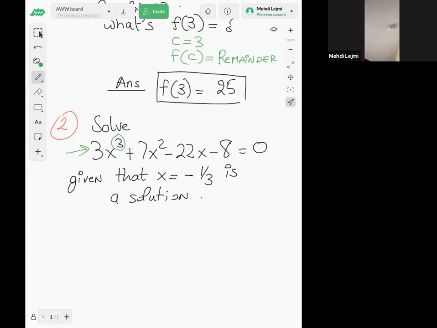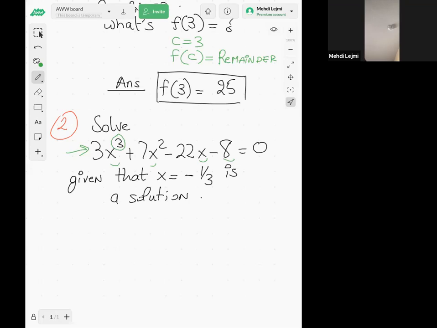You can think of factoring. You can try to factor, but you can see there's no common factor, so you cannot really factor this, right? You can think of partial factoring.